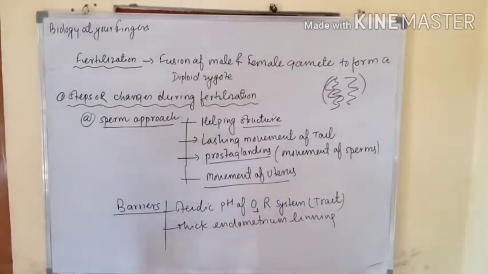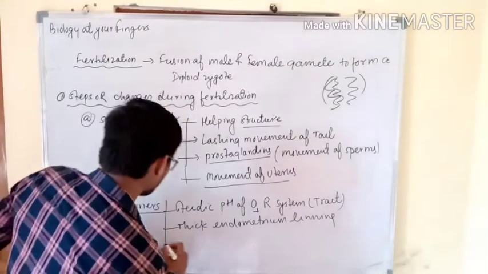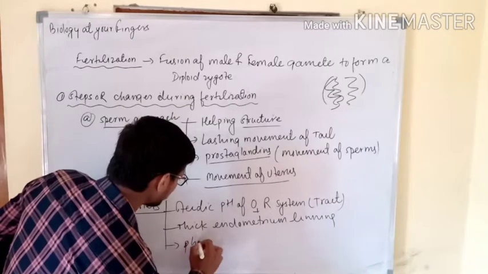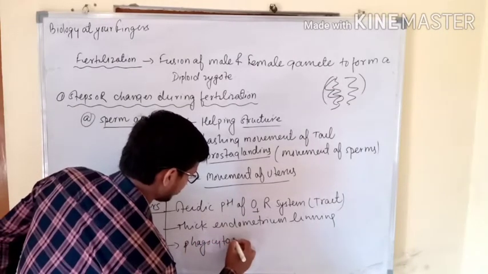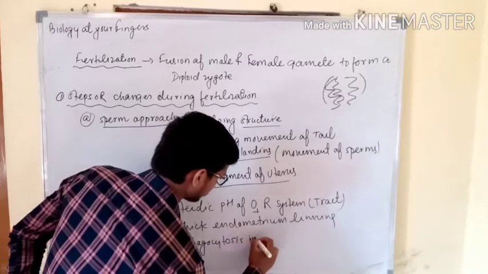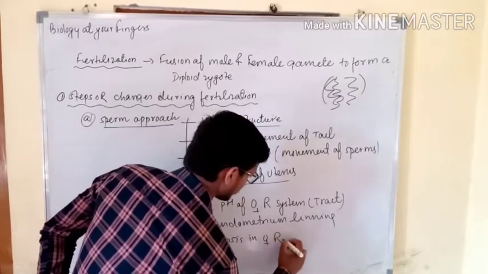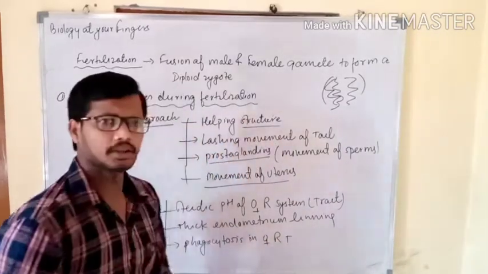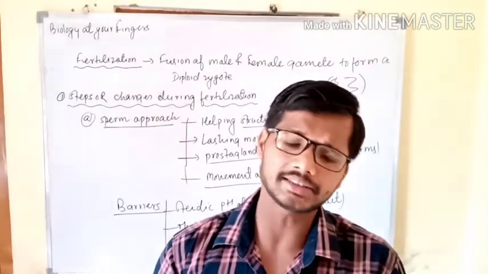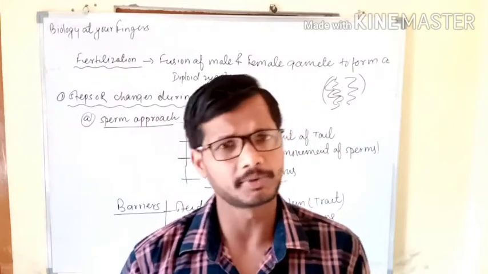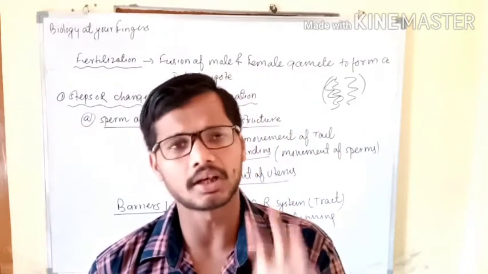So these were the two points. The third one is phagocytosis in the female reproductive tract. In the female reproductive tract there are certain phagocytic cells that kill the sperm. So all these three are the barriers.